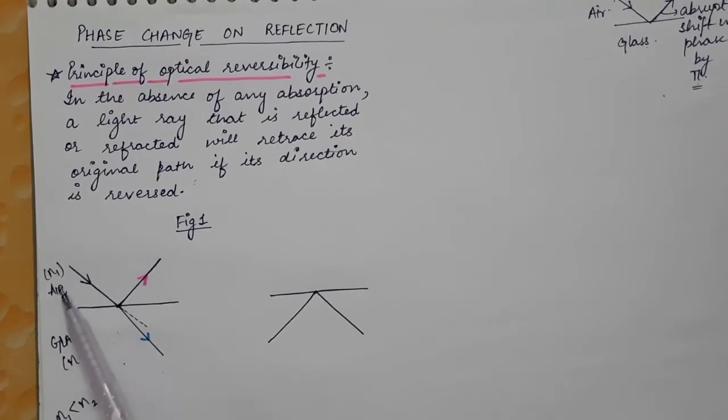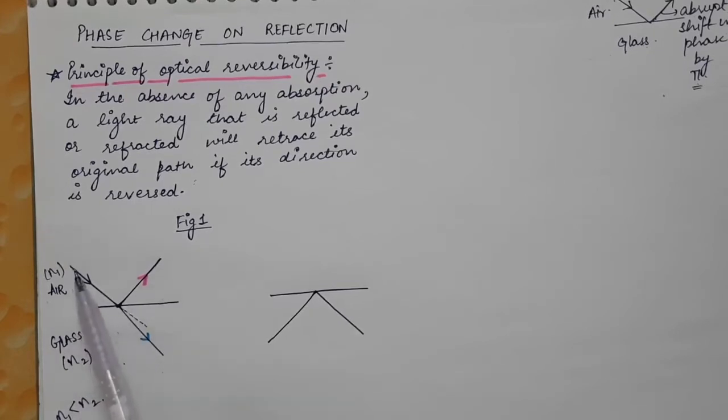This is the air medium, or you can say the medium which has refractive index N1, and the other medium can be taken as glass, or generally any medium whose refractive index is N2. So N1 is taken less as compared to N2. So air has less refractive index as compared to glass.